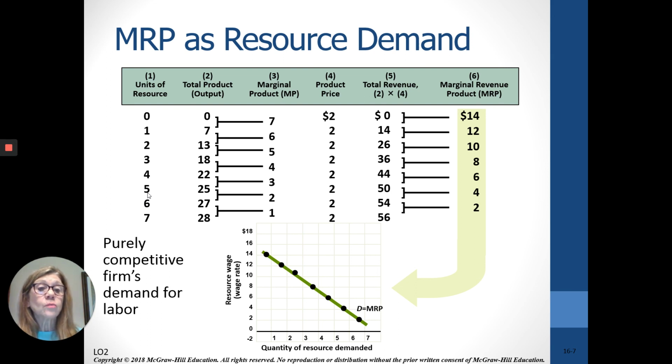But the marginal revenue product, the change in total revenue from adding one more worker, is in column 6. So for one worker, the marginal revenue product is $14. So if we look down at the bottom graph, that means that if the wage rate is $14, this firm could afford to hire only one worker. The marginal revenue product of the second worker is $12.